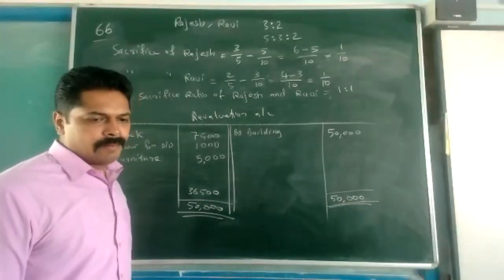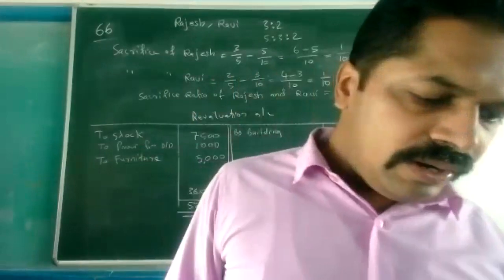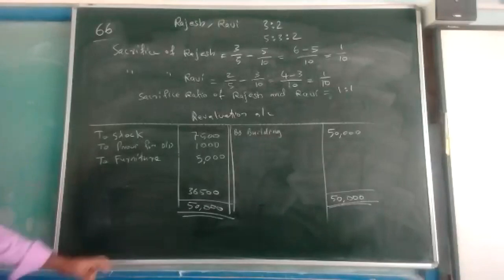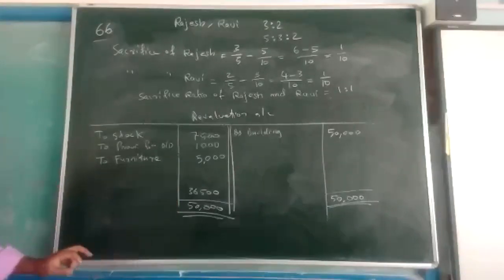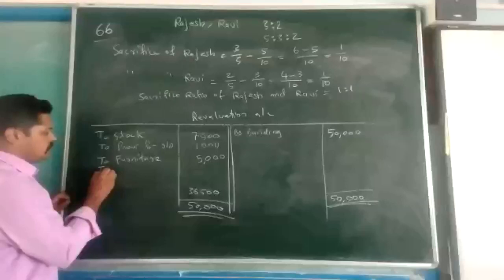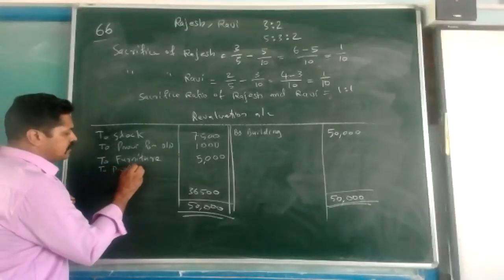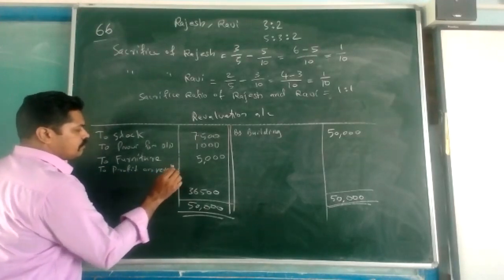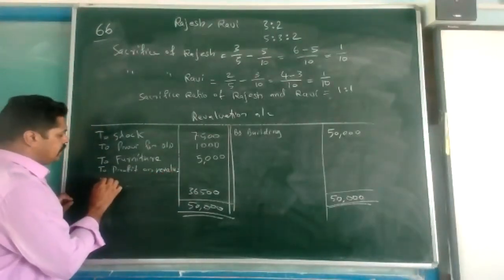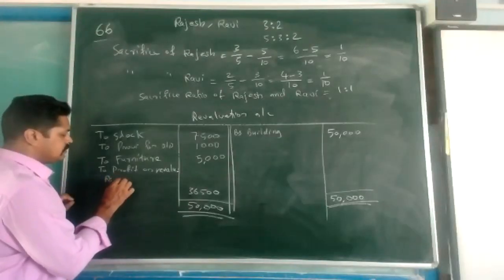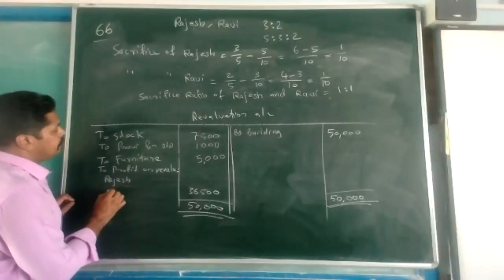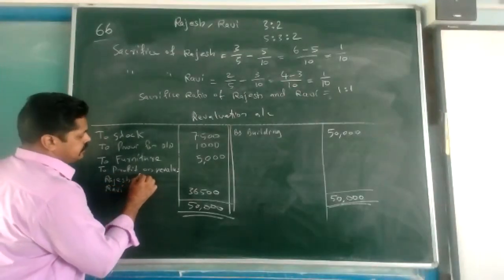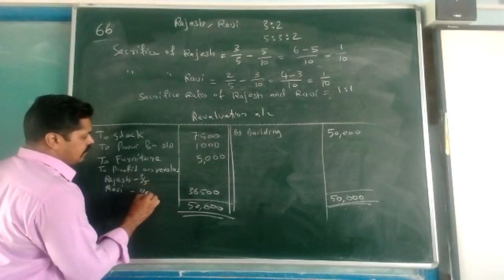36,500 is coming. Loss on revaluation, sorry, profit on revaluation 36,500 is coming. This will go to only the old partners. So here, profit on revaluation. Name of the partner, Rajesh and Ravi, in the ratio 3/5, 2/5.